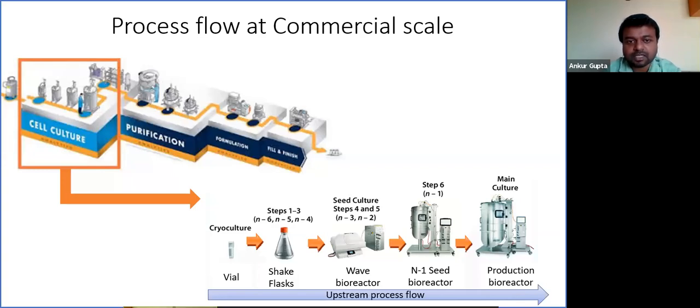This drug substance further goes to formulation, where the formulation is developed and the drug substance is formulated into a drug product, which finally goes to a fill-finish stage where the product is filled in a vial and is ready for the market. So these are basically four stages of how the process flows at a commercial scale for the production of a biosimilar or a biologic, if we say.